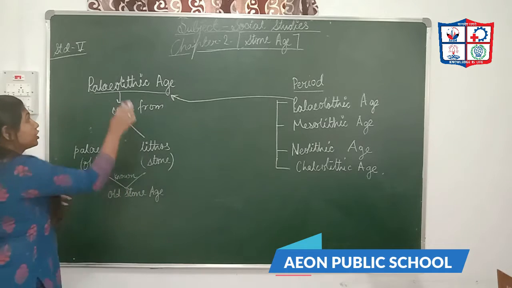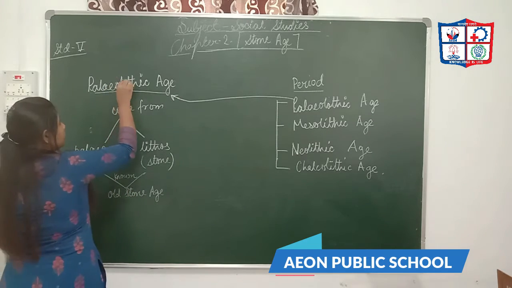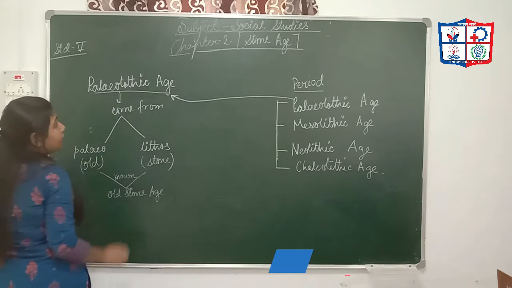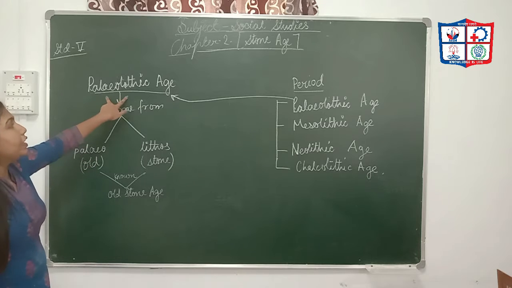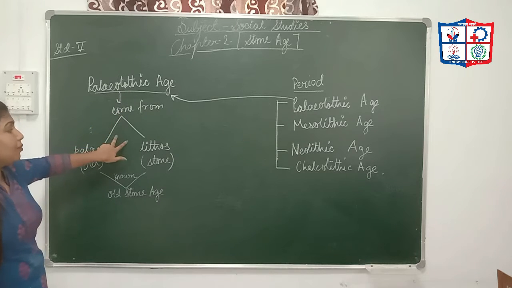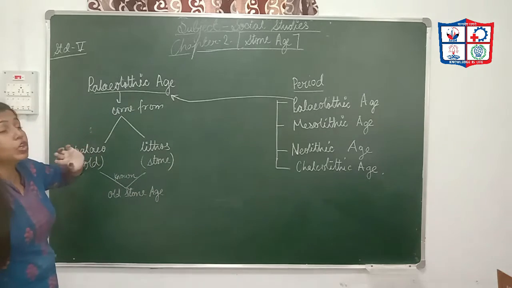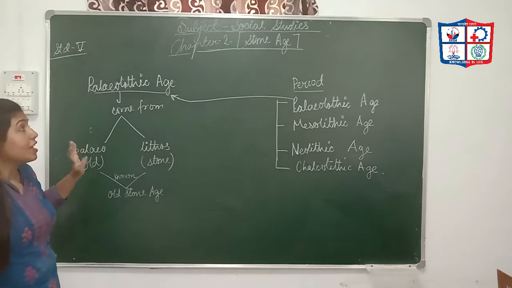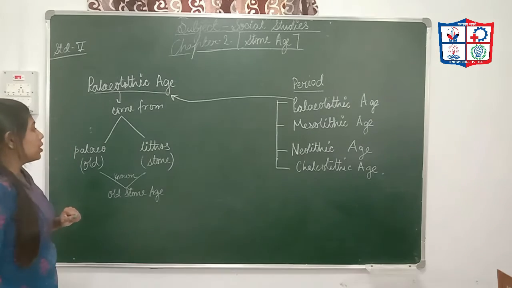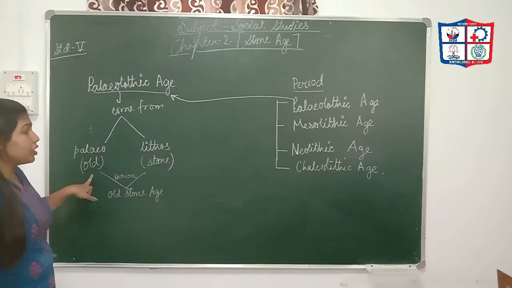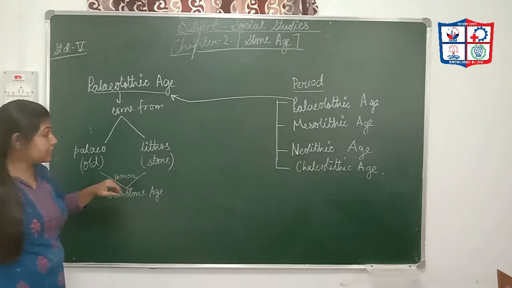The word Paleolithic comes from a Greek word. In Greek, Paleo means old, and lithos means stone.